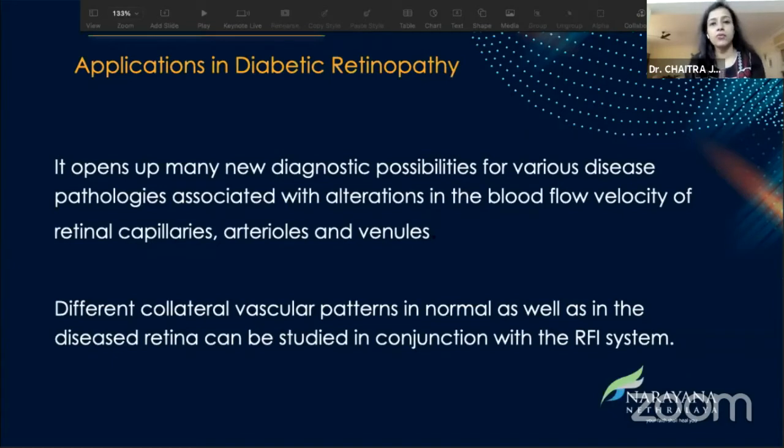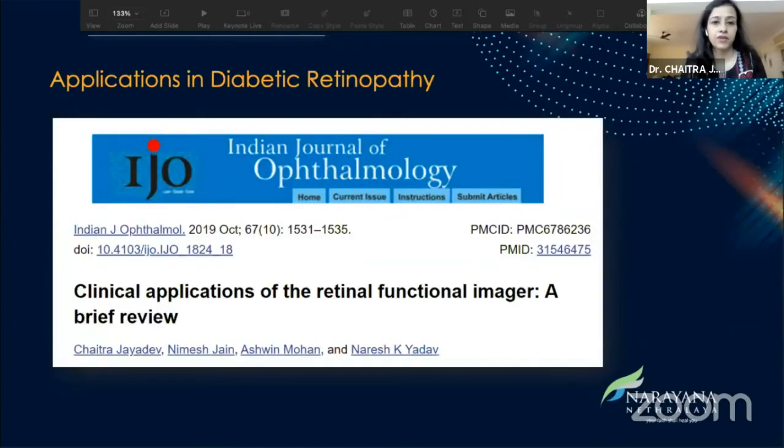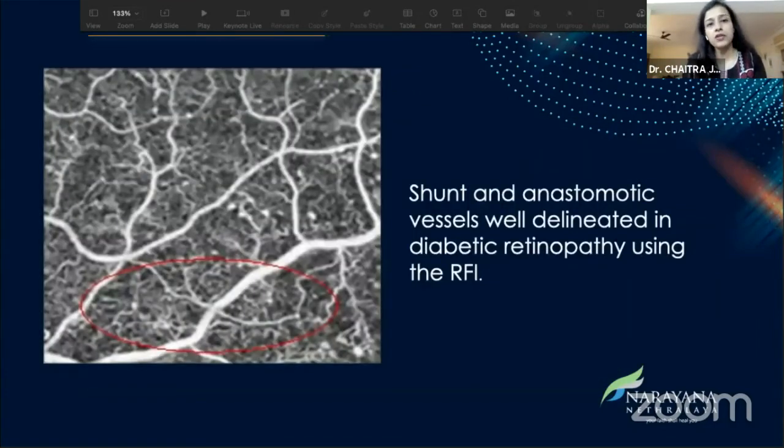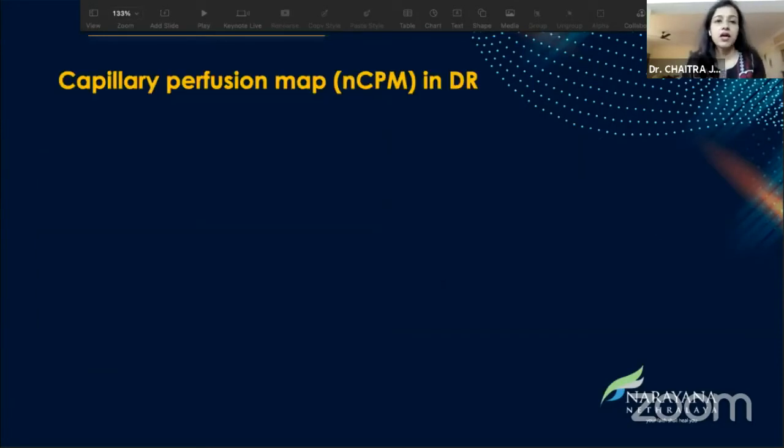So overall, looking at the applications in diabetic retinopathy, it has definitely opened possibility for various disease pathologies associated with alterations in the blood flow, whether it is in the capillaries, arterioles, or venules, and different collateral vascular patterns in normal as well as diseased retina can help us actually compare using the RFI. We had written a brief review on the clinical application, and what we were able to see, especially in patients with DR, is the shunt and anastomotic vessels were very well delineated, and the NCPM especially was useful.